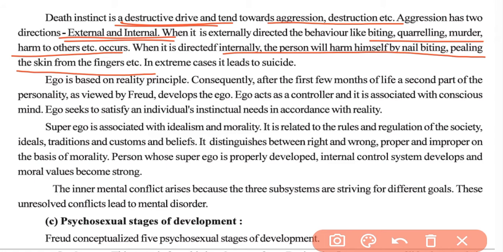Okay. So that instinct is a destructive drive and it leads to aggression or destruction, and it is of two types, that is internally directed or externally directed. In internally directed, the person harms himself either by biting the nail or peeling the skin or even suicide. And if it is externally directed, then he will harm others or even commit murder. Okay. So this was the id.